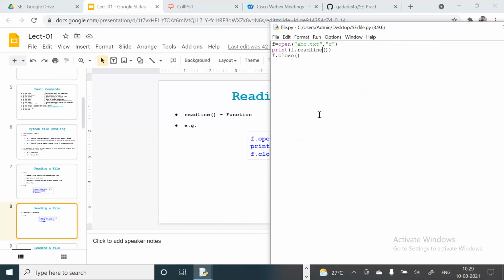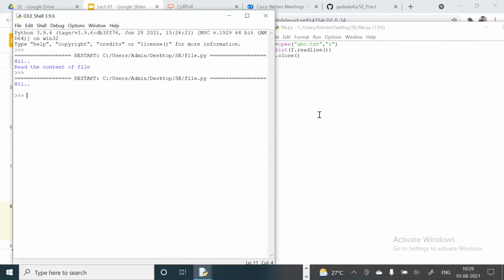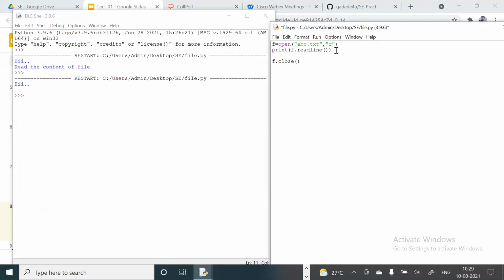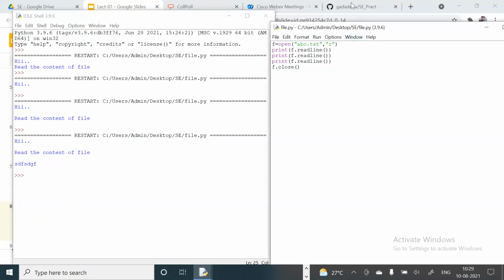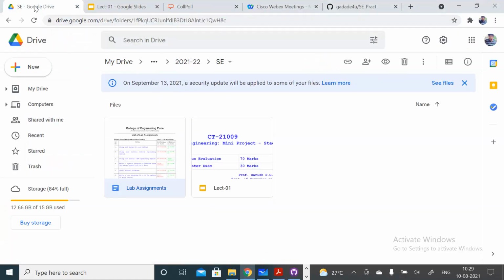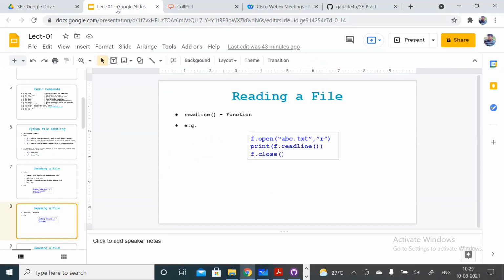Now I'll save it and run this. You can see only the first line has been displayed here. If you want the second line, you can copy this one, paste it here, and run this. You can see here two lines, or again a third line, right? So if you want to read a single line, you can use this one. Sometimes this is very tedious, because for every line we need to type the readline function.